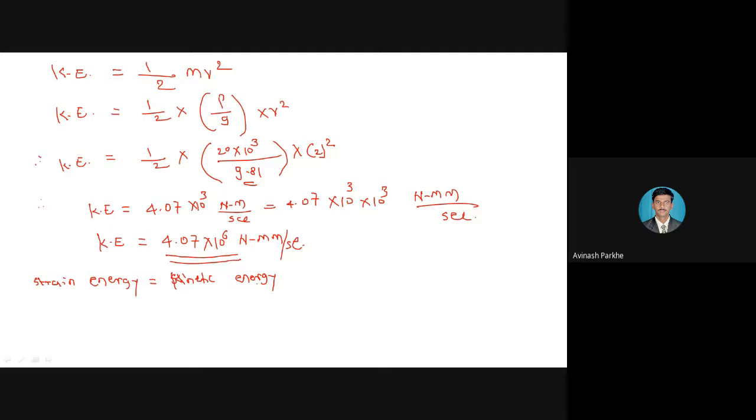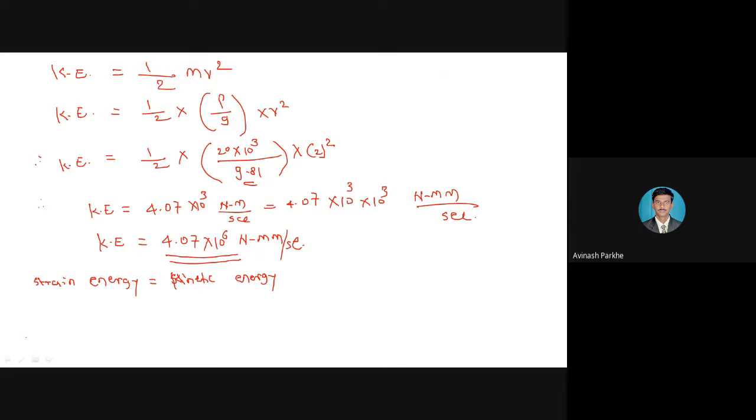In the starting of the lecture we discussed potential energy and kinetic energy. Potential energy means if the body is not in moving condition, it is the amount of energy stored in that body. Once the body is in moving condition, then that potential energy will be converted into kinetic energy.